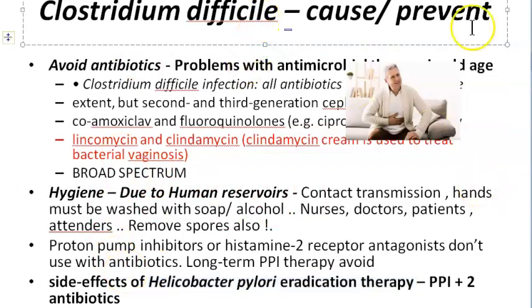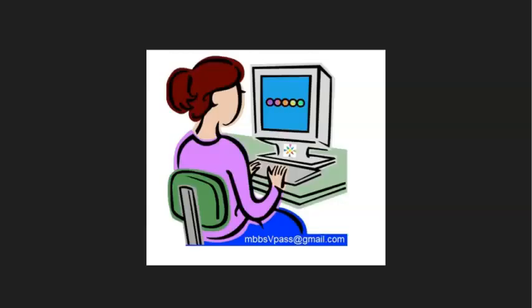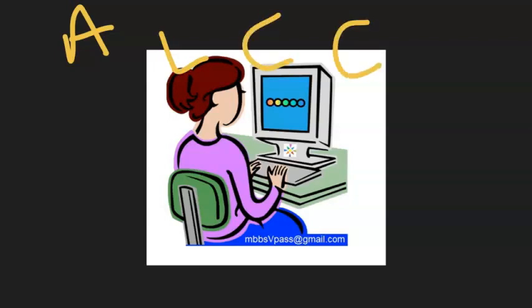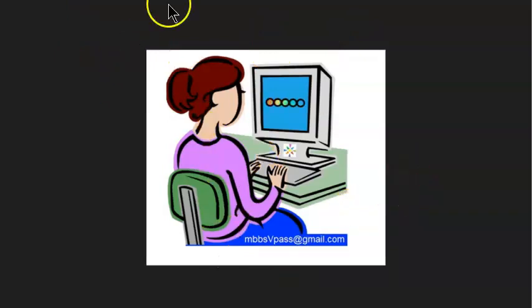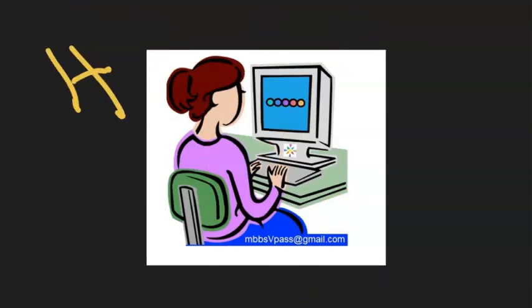Okay, so the causes, and how to prevent it, you come to know. Let's say antibiotics: avoid broad spectrum, clindamycin, lincomycin, ciprofloxacin, broad spectrum like amoxiclav, all that we should avoid. Third generation cephalosporins we should avoid. Very good. So this is about the antibiotics. Then what else? Hygiene, because spores are there in this bacteria, and it is nosocomial, so you should be able to prevent by alcoholic hand rub, hand sanitizer, soap, etc., before and after touching anybody.